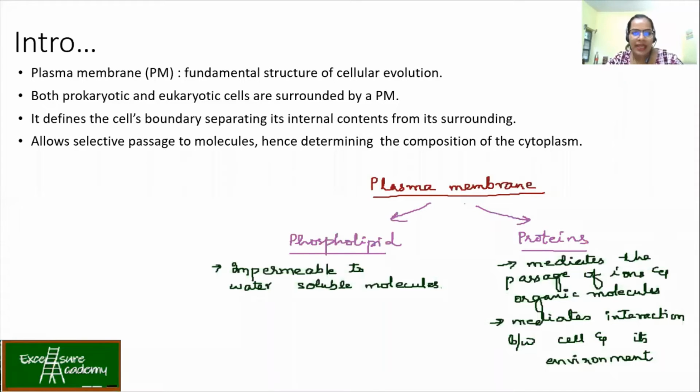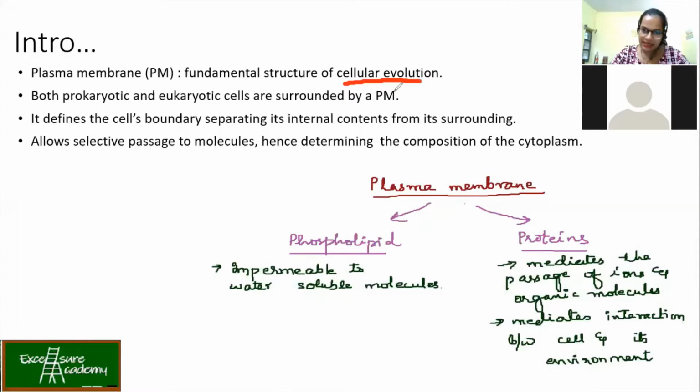Now, the plasma membrane, or sometimes we'll call it the cell membrane only. It is the fundamental structure of cellular evolution. What do I mean by cellular evolution over here? Can anyone tell me? Every cell has a plasma membrane, that is compulsorily there. That is true.